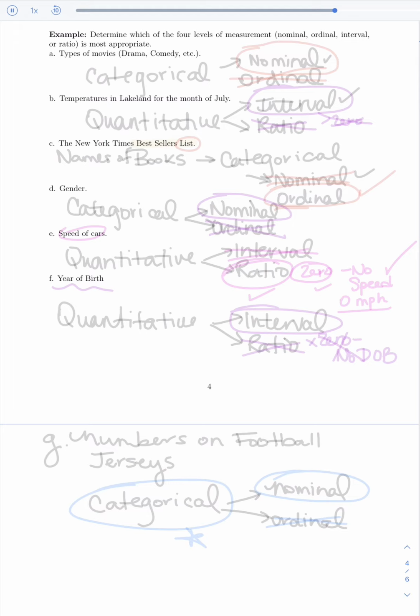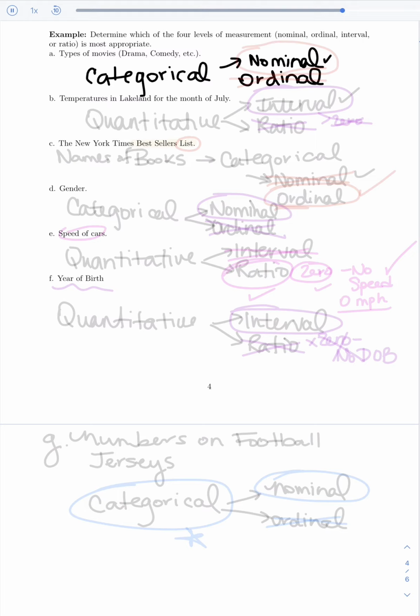Drama, comedy, adventure. So first of all, those are different names or labels. So we know that that is going to be qualitative data to begin with. So qualitative, or the other name for it is categorical, which means we are going to limit ourselves to either nominal or ordinal. Well, if it's categorical, it's at the very least nominal. The question is, can I go ahead and use ordinal? Because that's stronger. If we can use it, we want to.